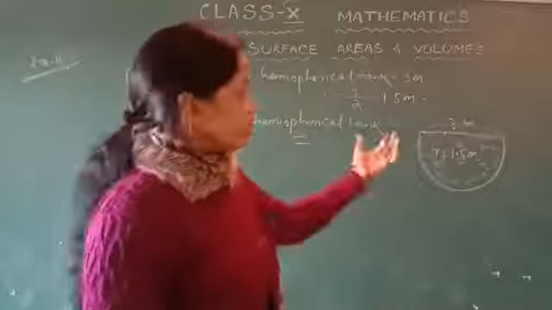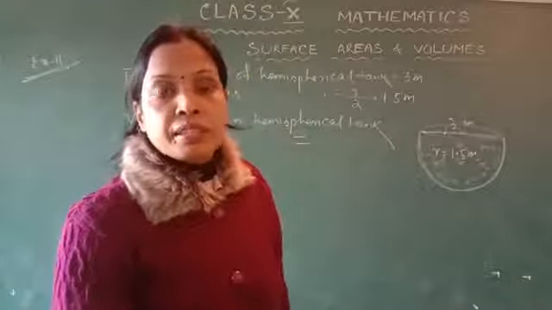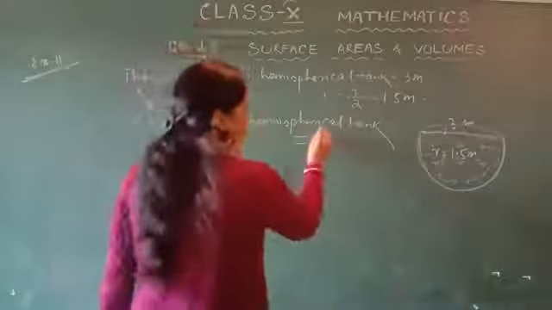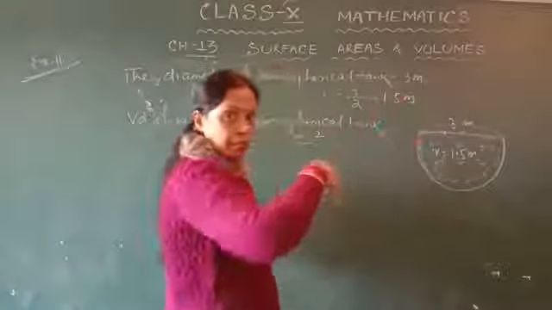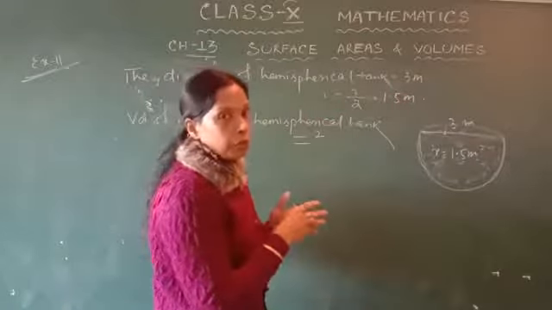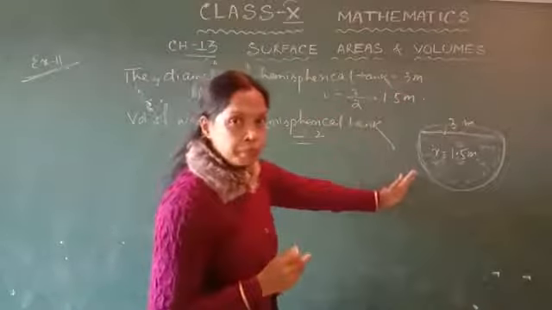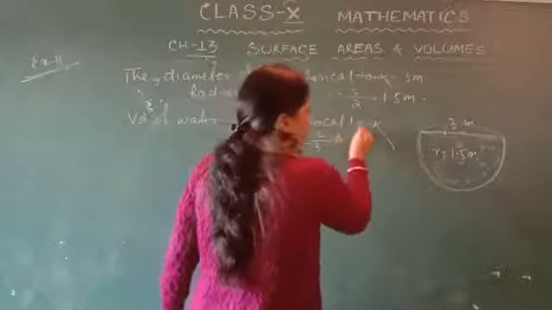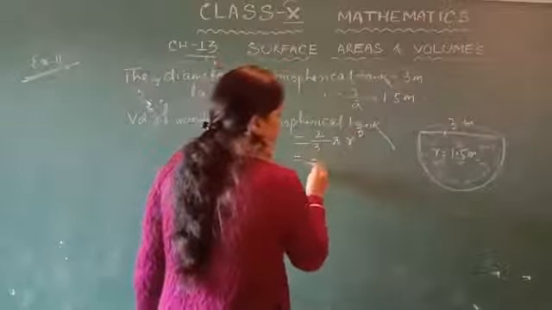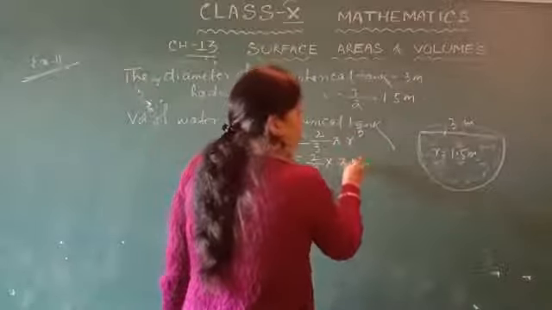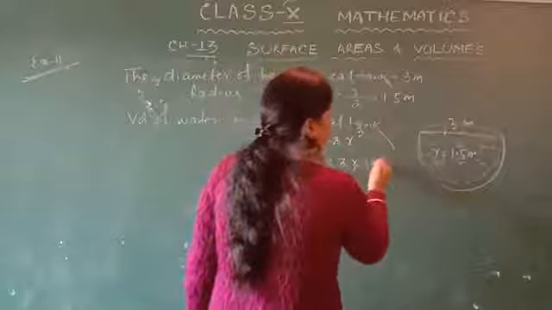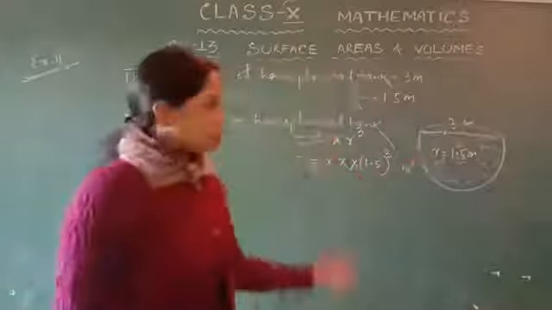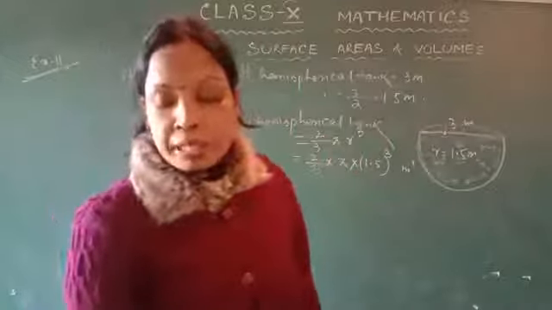What is the volume of a hemisphere? That is 2 upon 3 pi r cube. When we find the volume of a sphere, it is 4 upon 3 pi r cube. When it is a hemisphere, then the volume is 2 upon 3 pi r cube. That is 2 upon 3 into pi into 1.5 cube meter. Okay, this is the volume of the hemispherical tank.